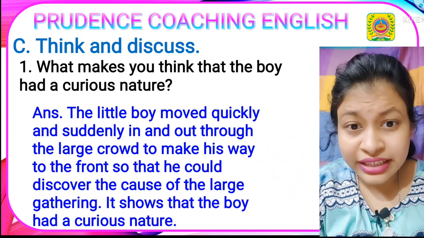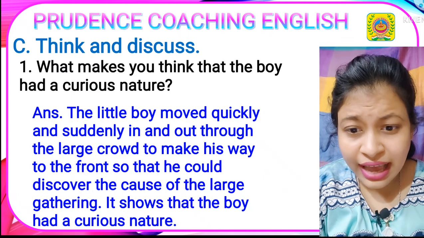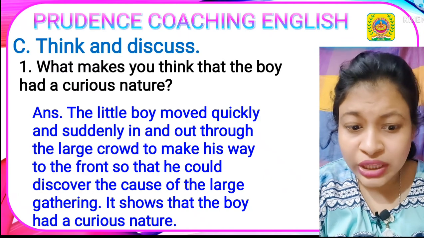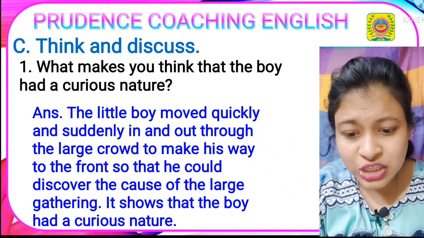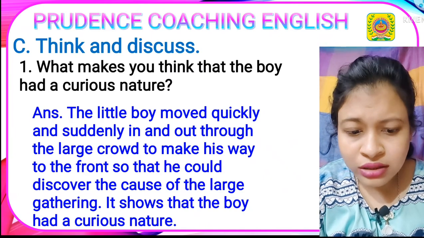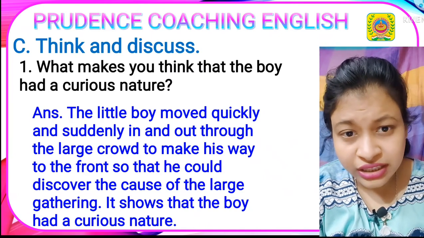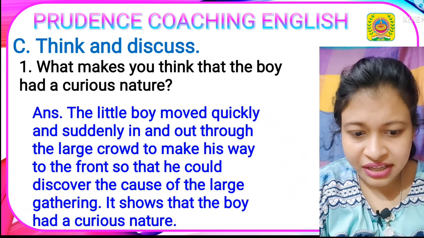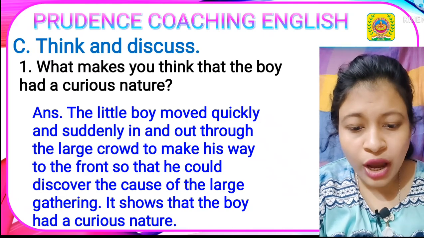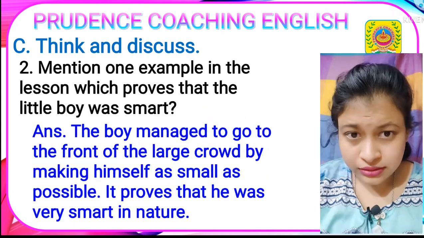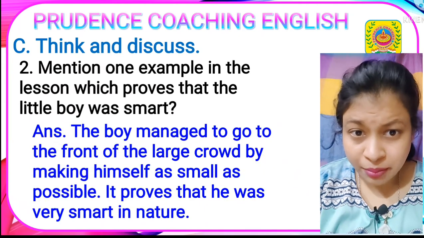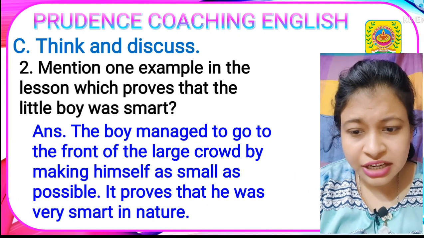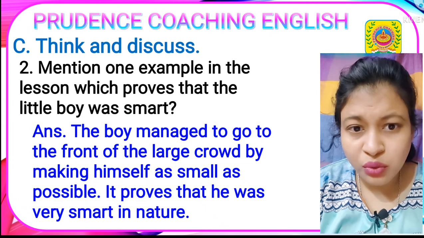Answer. The little boy moved quickly and suddenly in and out through the large crowd to make his way to the front so that he could discover the cause of the large gathering. It shows that the boy had a curious nature. Next question. Mention one example in the lesson which proves that the little boy was smart.